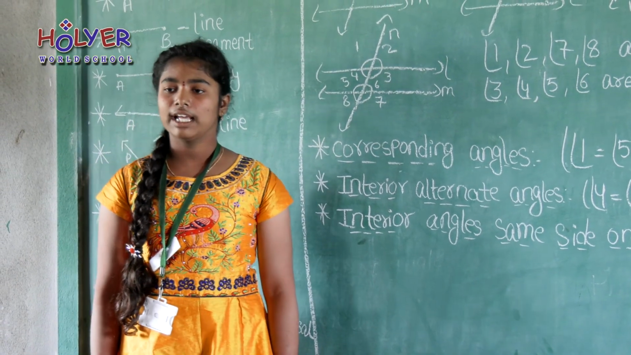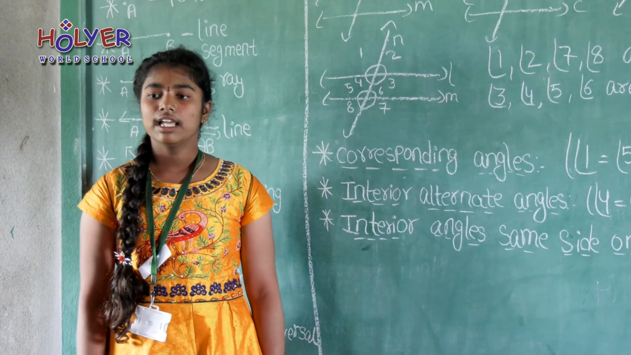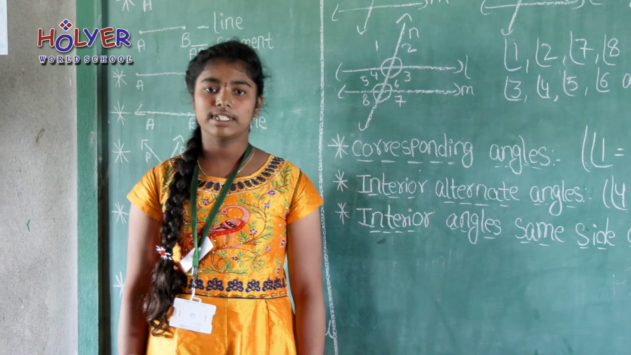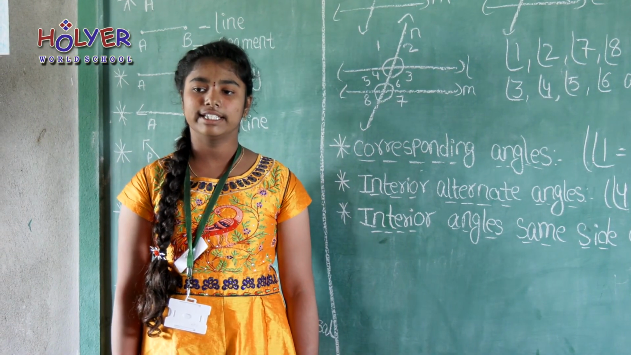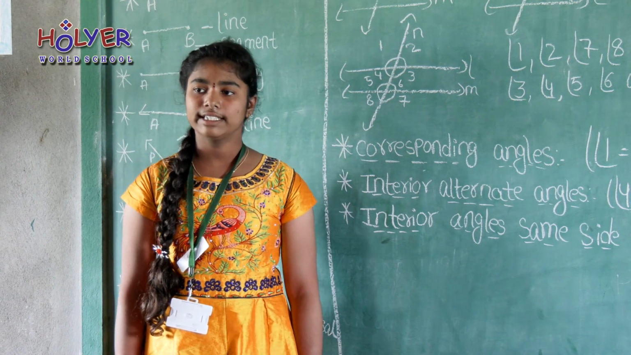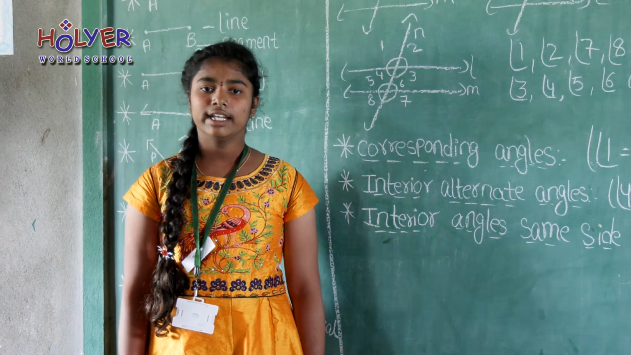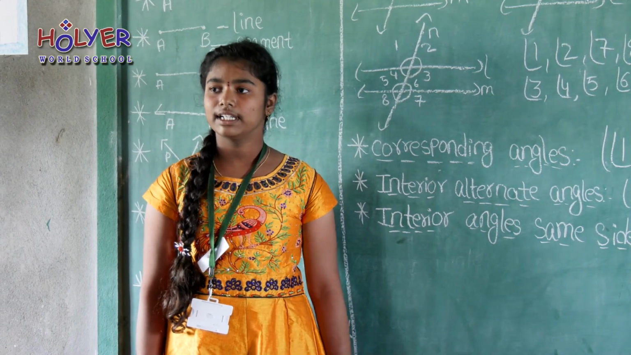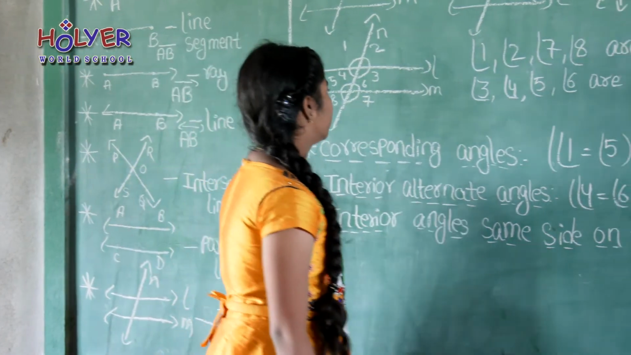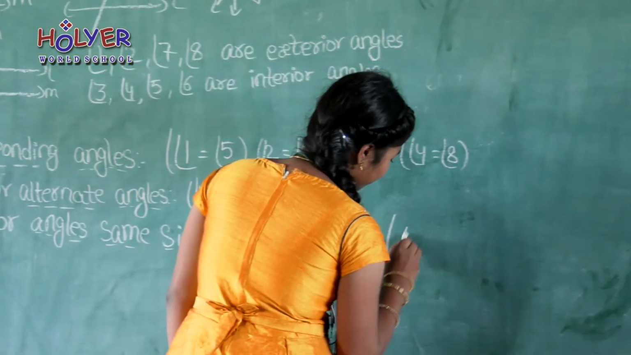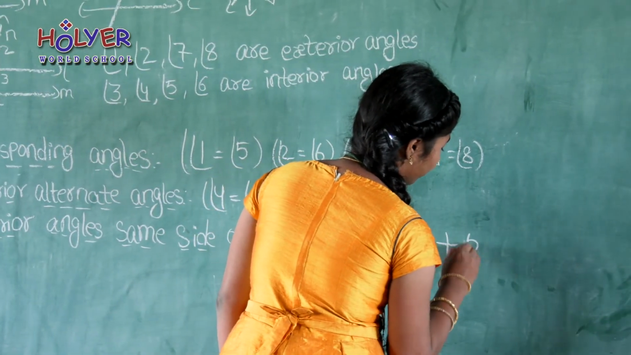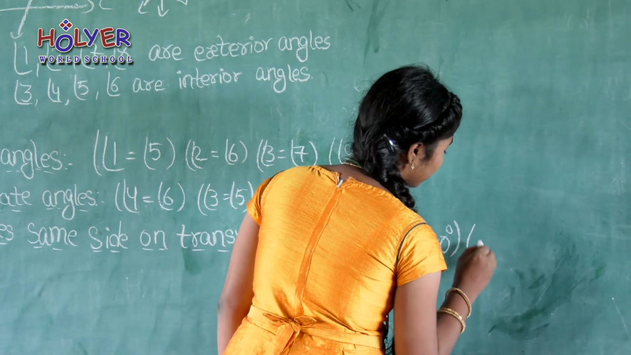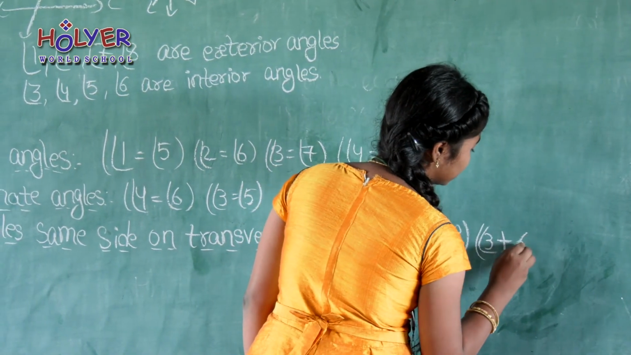If a pair of parallel lines are intersected by the transversal, then the interior angles on the same side of the transversal are supplementary. Supplementary means the sum of two angles is equal to 180 degrees. If a pair of two lines are intersected by the transversal, and the interior angles on the same side are supplementary, then the two lines are parallel. Here, angle 4 plus angle 5 is equal to 180 degrees and angle 3 plus angle 6 is equal to 180 degrees.